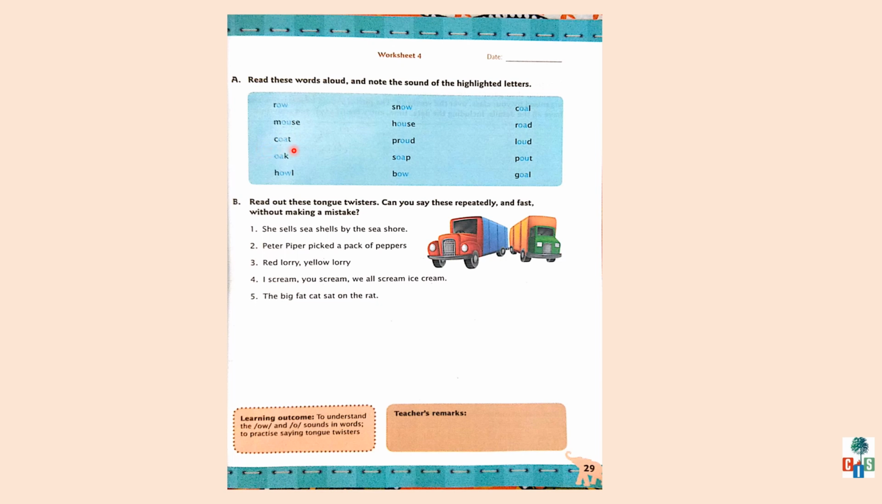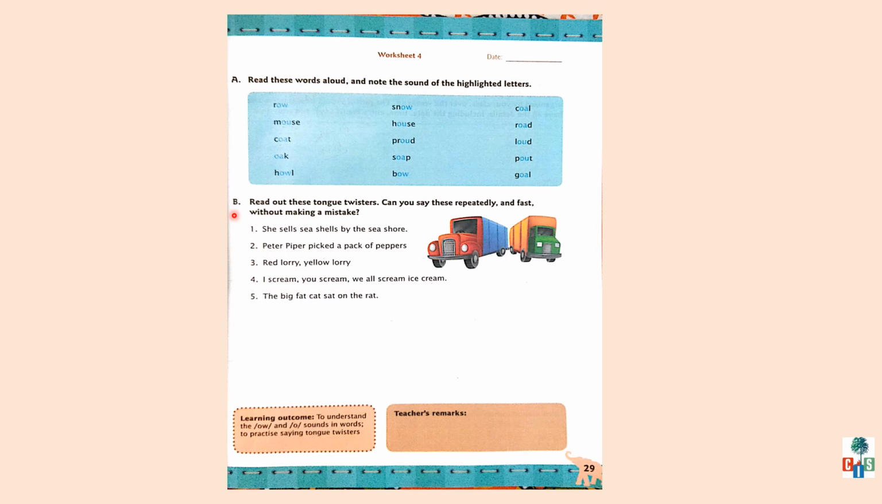Next, coat. In this word, the highlighted letters are O and A. And when you say this word coat, these highlighted letters give you the sound of O, coat. And children, the other words, try to say aloud at home and note down the sound which these highlighted letters give.